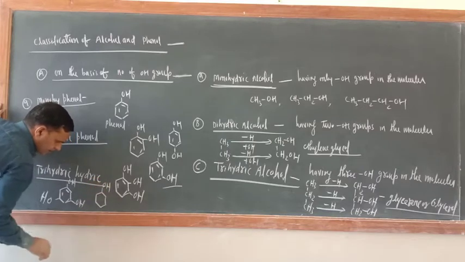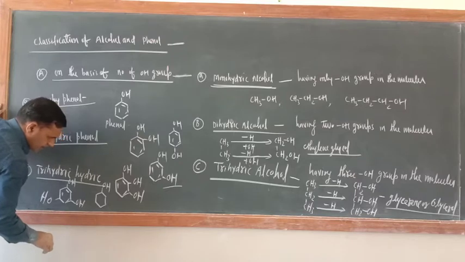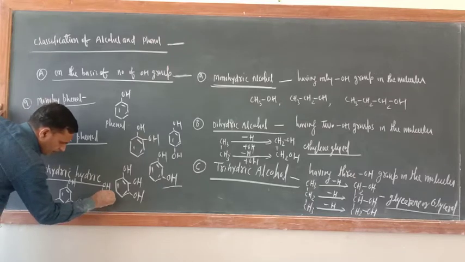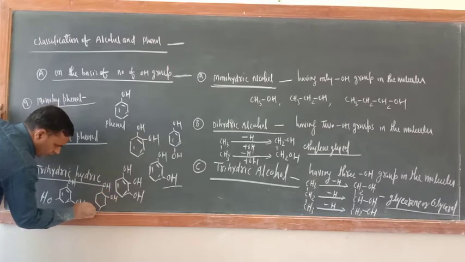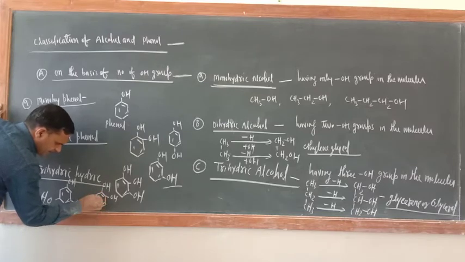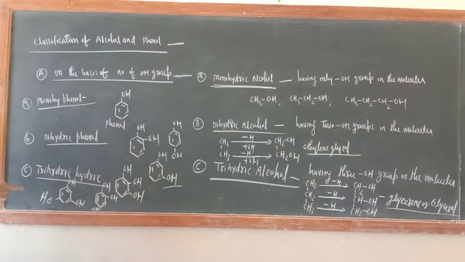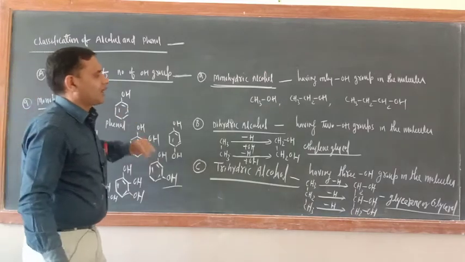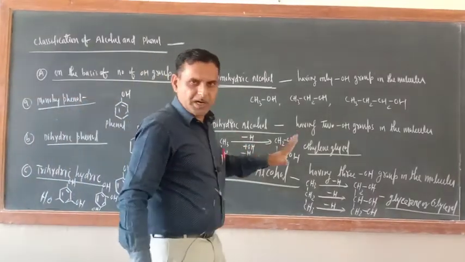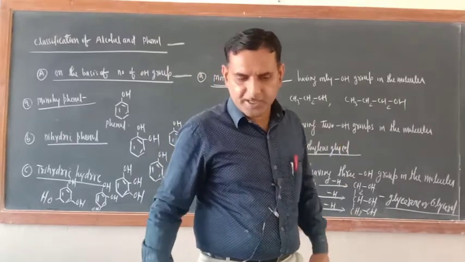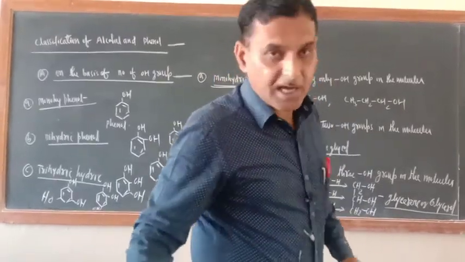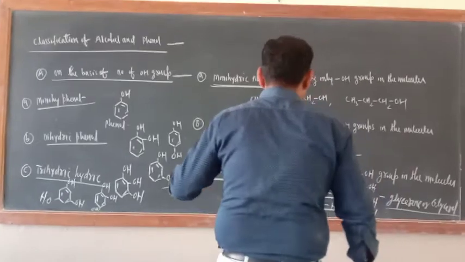OH. Okay. Now OH, and at 4 position OH. So these are the 3 possibilities for trihydric alcohol. I hope that you have got the meaning of monohydric, dihydric and trihydric alcohol. So just try to understand.